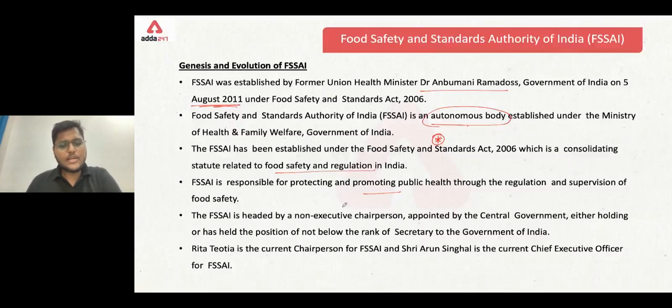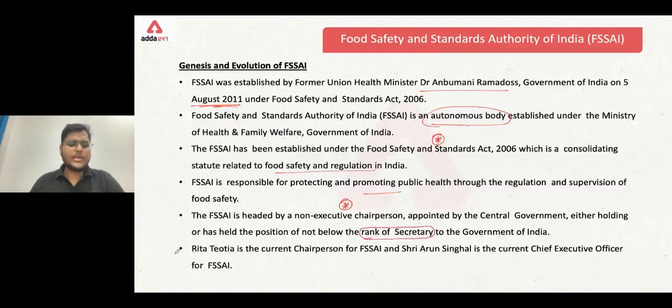The FSSAI is headed by a non-executive person. That means the chairperson of FSSAI is not responsible for all the executive operations. Rather, the FSSAI has a CEO, who is Sri Arun Singhal. He is responsible for the executive operations, all the work, all the activities that are going on. FSSAI is headed by a non-executive chairperson appointed by the central government, either holding or having held a position not below the rank of secretary. What should be the rank? It should be secretary to the Government of India.